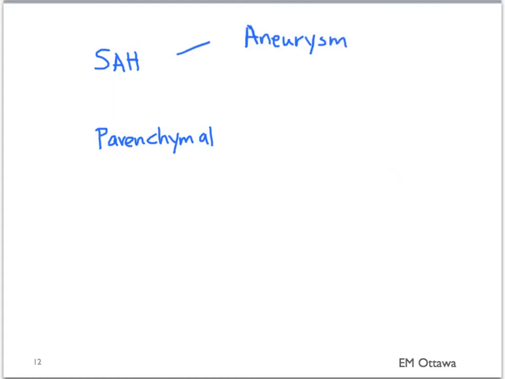In summary, we discussed subarachnoid hemorrhage and intracerebral hemorrhage. Both can be caused by trauma. However, we need to worry about aneurysm that causes subarachnoid hemorrhage. We would want to pick up the aneurysm before it ruptures by diagnosing sentinel bleeds. For parenchymal bleeds, the main risk factor is hypertension.